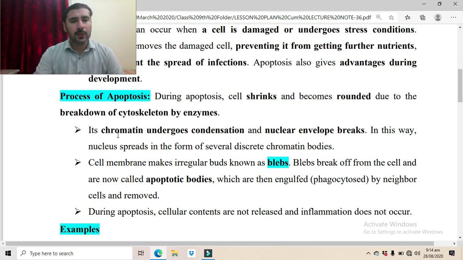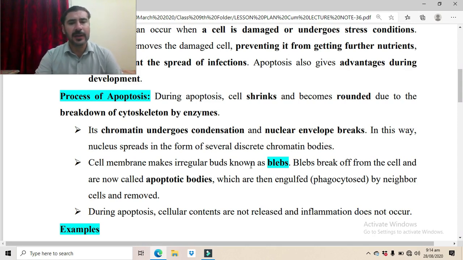Whenever the skeleton is broken down, as a result, the cell will become shrunken and rounded in shape. The chromatin material of the cell which is killed through the process of apoptosis undergoes condensation and the nuclear envelope breaks. The chromatin will start condensation and the nuclear envelope will be broken down. In this way, the nucleus spreads in the form of several discrete chromatin bodies. So whenever the chromatin condenses and the nuclear envelope breaks, the nucleus will be broken and divided into several small chromatin bodies.